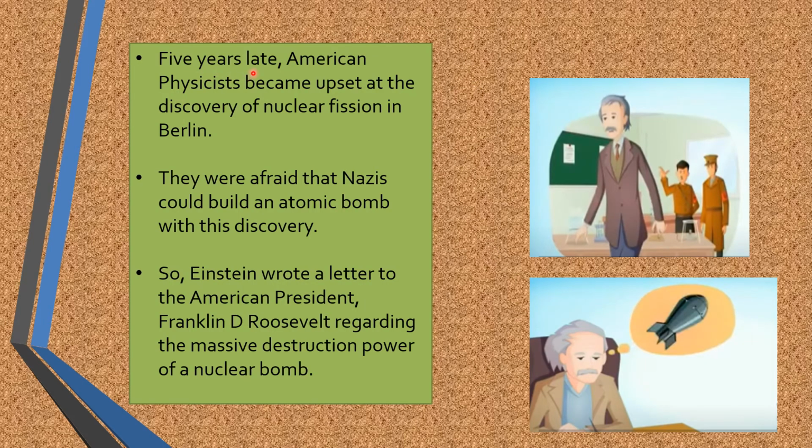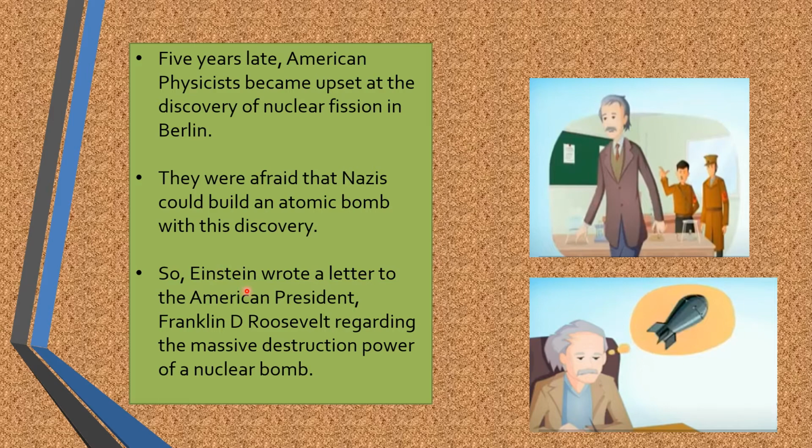Five years later, American physicists became upset at the discovery of nuclear fission in Berlin. They were afraid that Nazis could build an atomic bomb with this discovery.